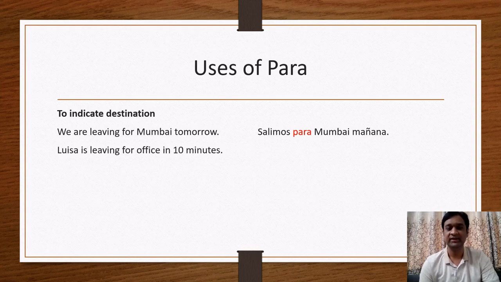One more example. Luisa is leaving for the office in 10 minutes. For which place is Luisa leaving in 10 minutes? For the office. So the office is the destination here. Luisa sale para la oficina en 10 minutos. Clear these two examples for this use, to indicate destination. Okay, now the next use.